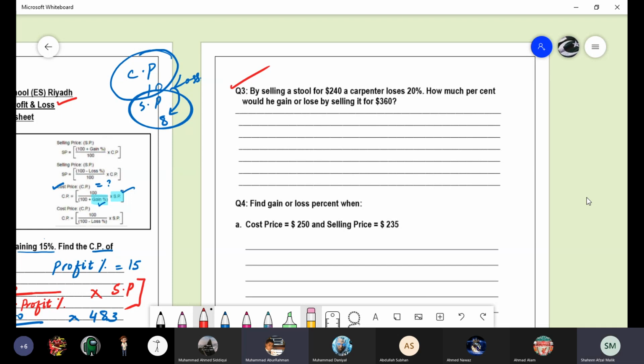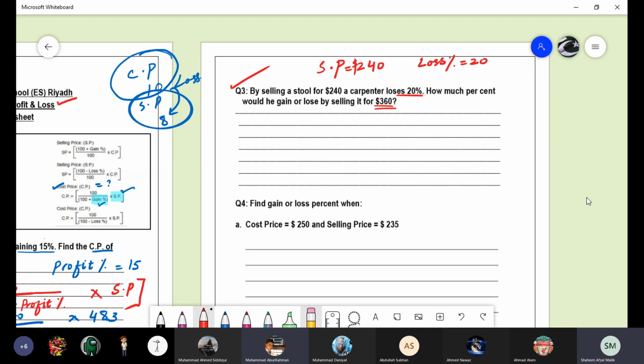By selling a stool for $240, it means you have the selling price, that is $240. Then loss percentage, 20%. How much percent would he gain or lose by selling it for $360?